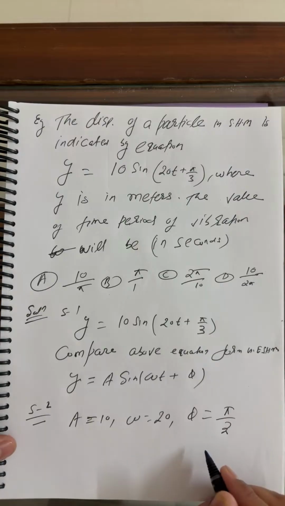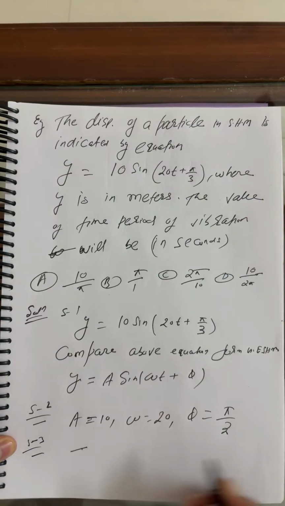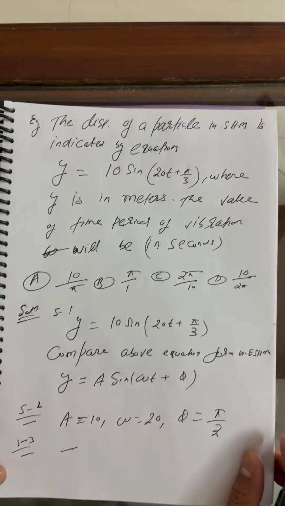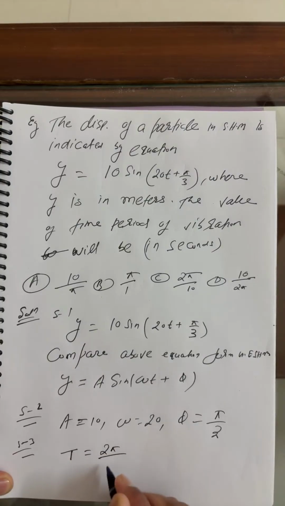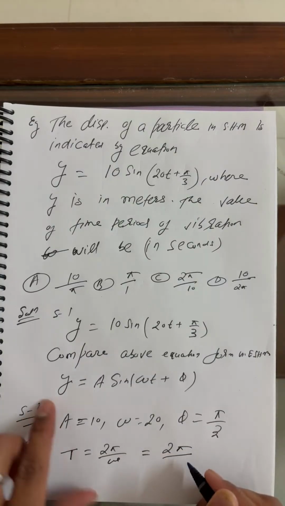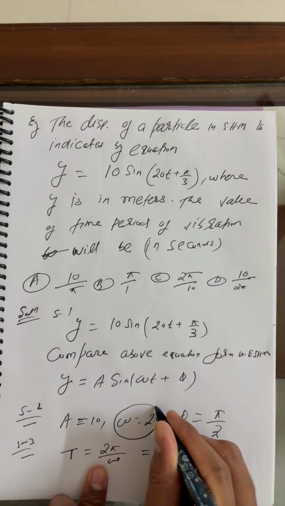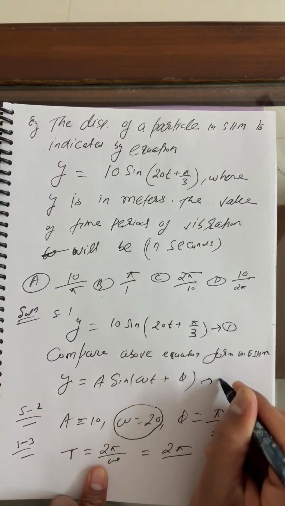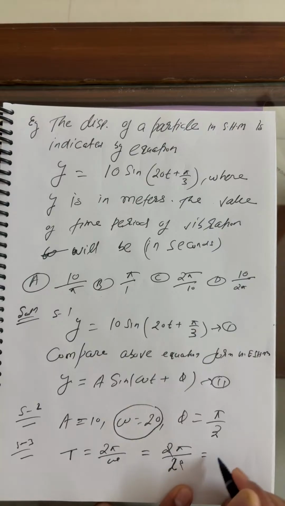We wish to find the time period, so in step 3 we use it as a result. I hope all of you remember the time period: T is equal to 2 pi by omega. Omega is 20, so we get T equal to pi by 10 seconds.